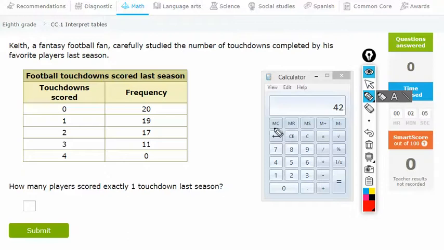Okay, so this is basically about reading carefully. So it says exactly one. Okay, so this is exactly 1. So the answer should be 19.